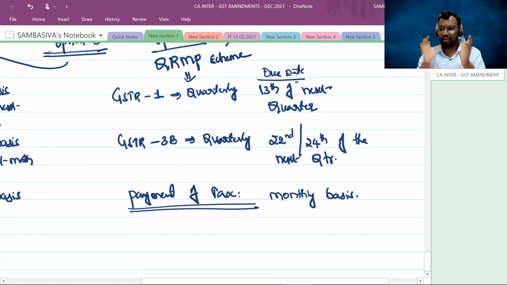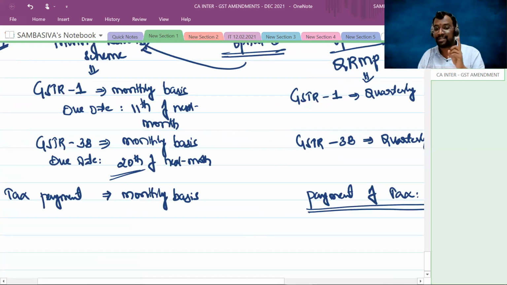See, the QRMP scheme was introduced for further ease of doing business and to reduce the compliance burden on the taxpayer. Sir, how is this QRMP scheme reducing the tax burden on the taxpayer? Sorry, reducing the compliance burden on the taxpayer. Simple. Earlier, you needed to file the GSTR 1 on a monthly basis. Now, it is quarterly. Earlier, you used to file 12 GSTR 1s. Now, it's enough to file 4 GSTR 1s.